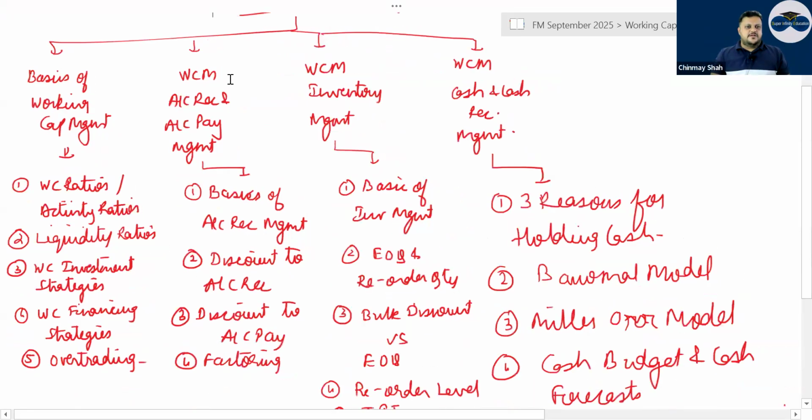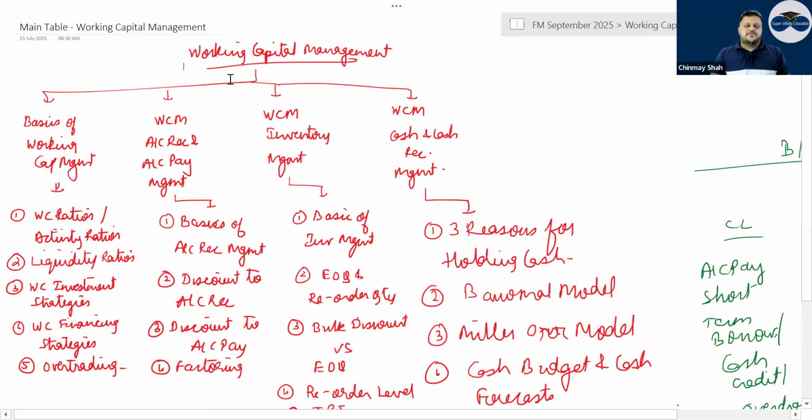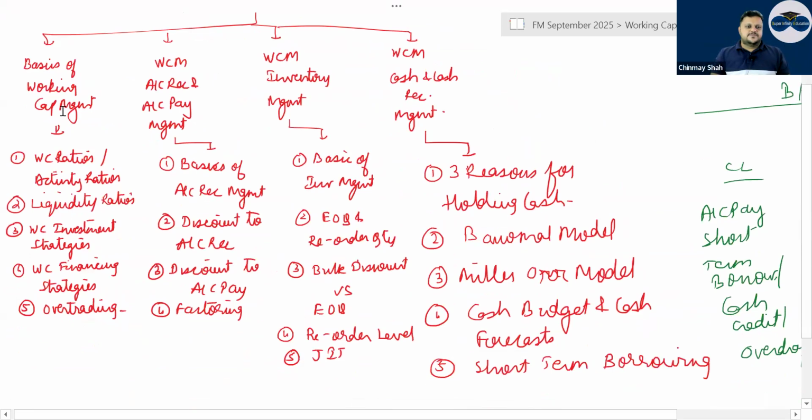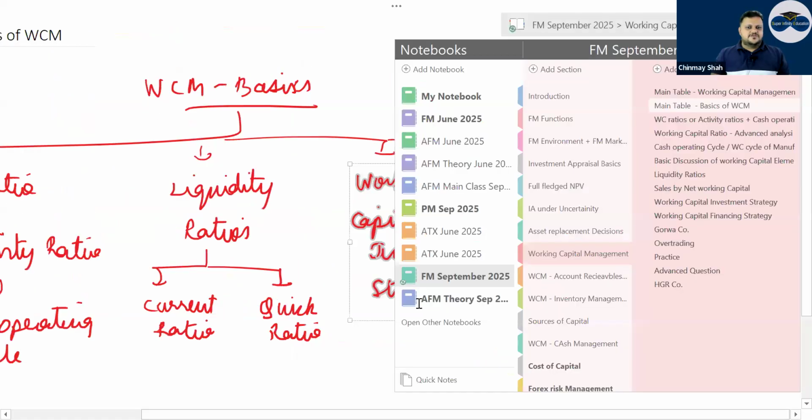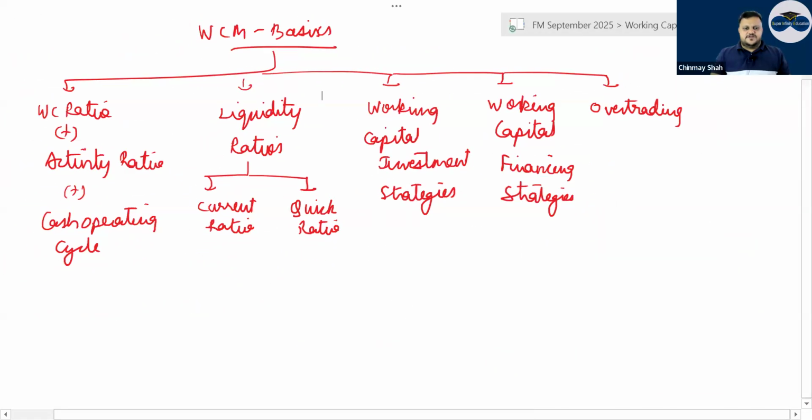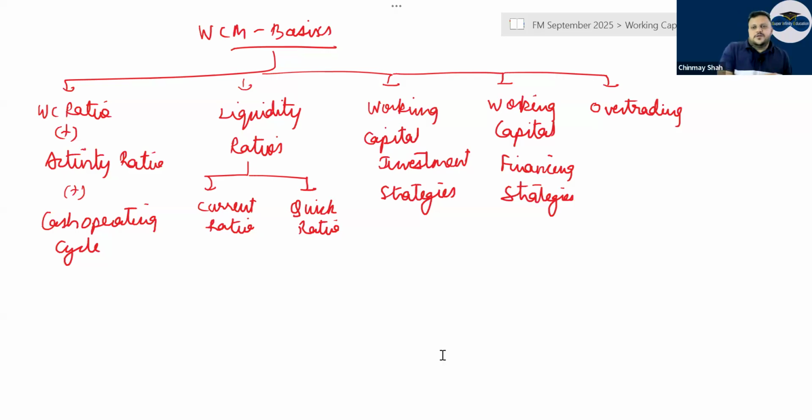Then working capital management. In working capital management basics you have 4 or 5 things. You have the working capital ratios, the activity ratios, then the cash operating cycle, liquidity ratios, current and quick ratio, working capital investment strategies, working capital financing strategies, and overtrading.